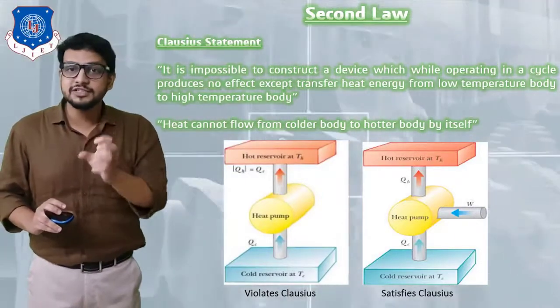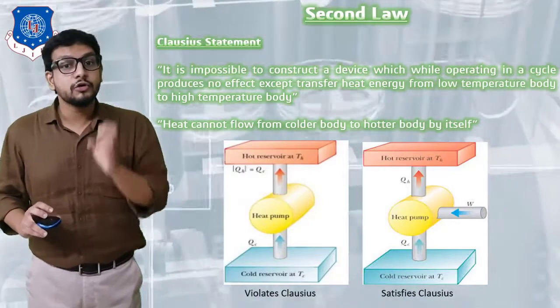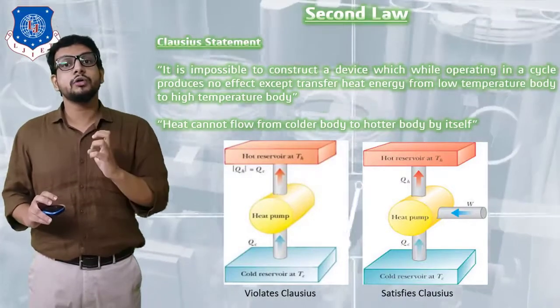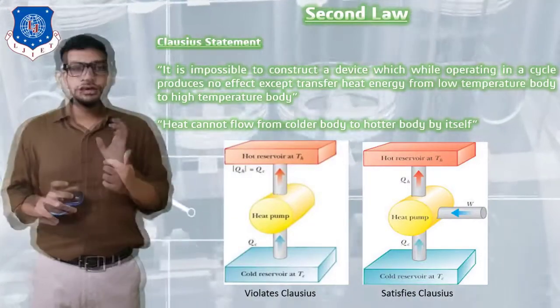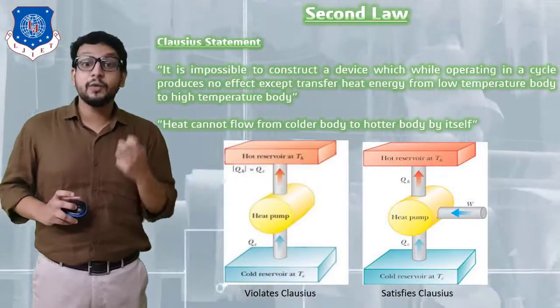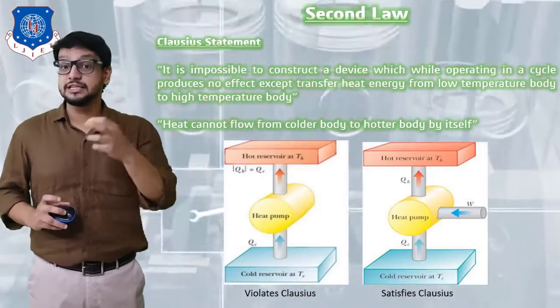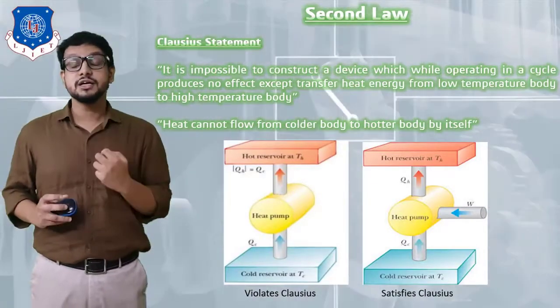Or in a general sense, we can say heat cannot flow from a colder body to a hotter body. As you can see on your screen, I have shown a first diagram representing a violation of the Clausius statement, and a second diagram representing a satisfactory condition for the Clausius statement.